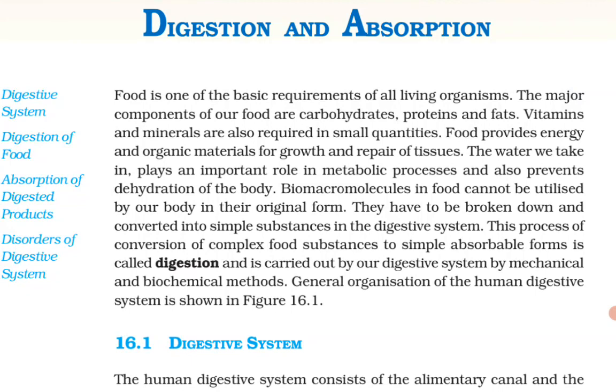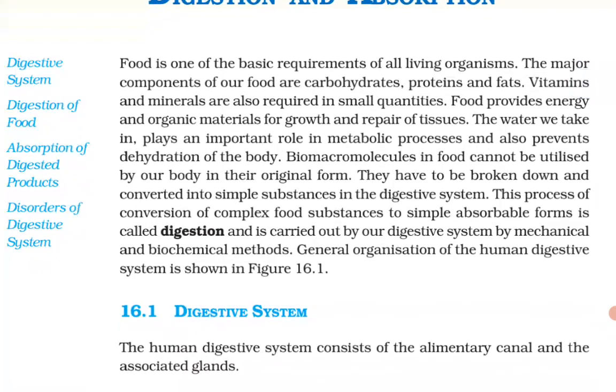Food provides energy and organic materials for growth and repair of tissues. The water we take in plays an important role in metabolic processes and also prevents dehydration of the body. Biomacromolecules in food cannot be utilized by our body in their original form. They have to be broken down and converted into simple substances in the digestive system.